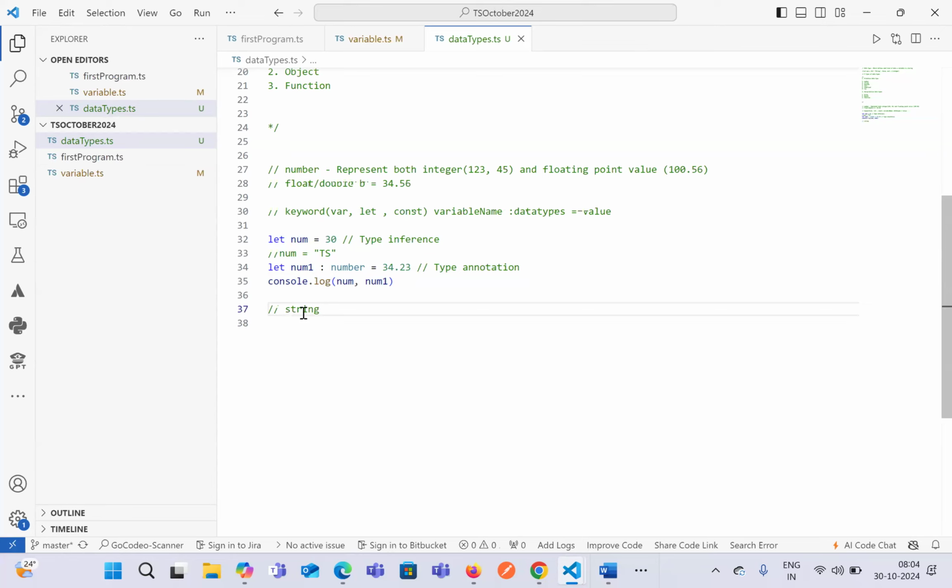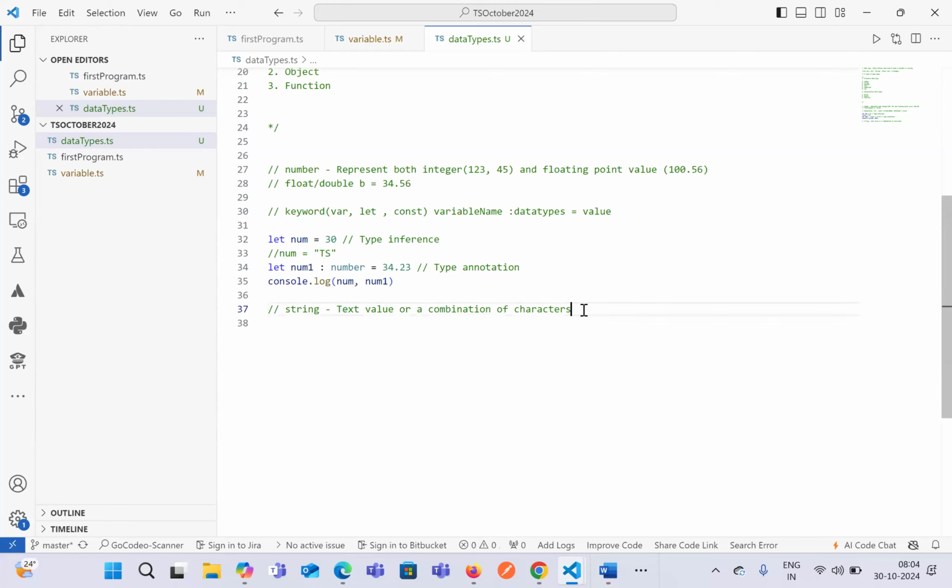What is a string? A string is a text value or a combination of characters. Okay, so the string type is used to represent a textual data type. That means whatever text value or word that we declare is known as a string.